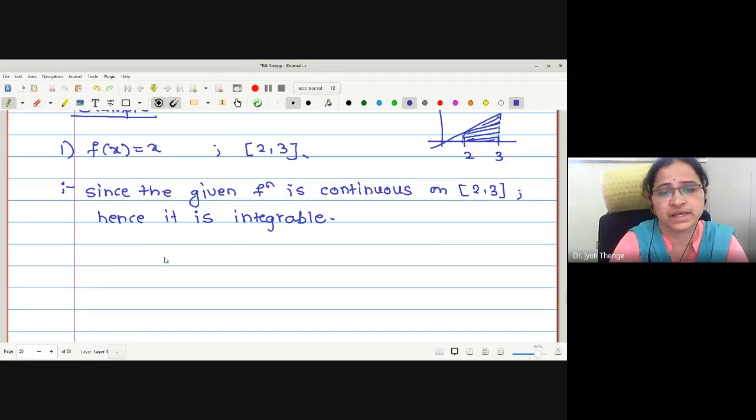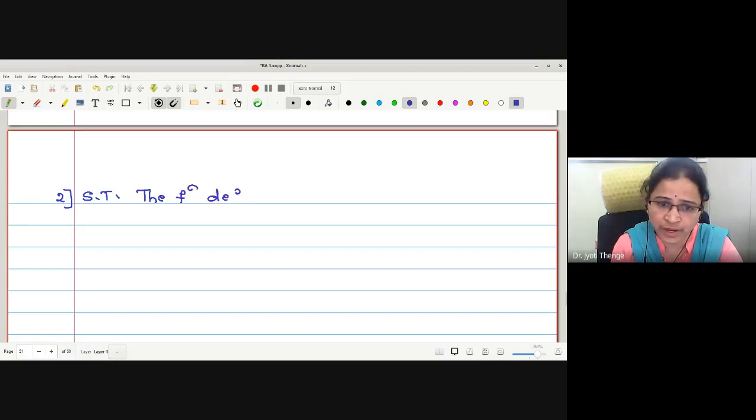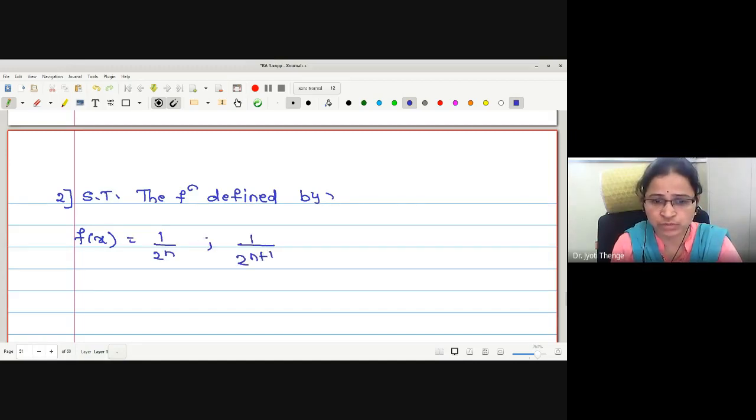Let me go for the second example. The second example is: show that the function defined by f of x is equal to 1 upon 2 raised to n, for 1 upon 2 raised to n plus 1 strictly less than x less than or equal to 1 upon 2 raised to n, where n takes the value 0, 1, 2 and so on, and the second is f of 0 is equal to 0.